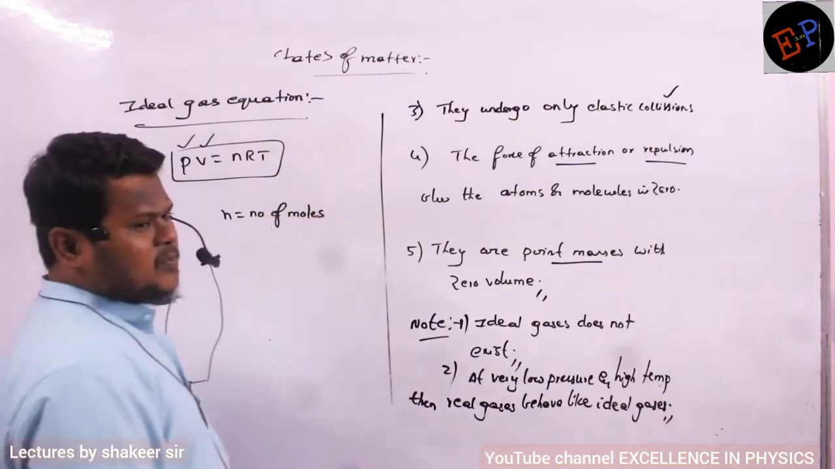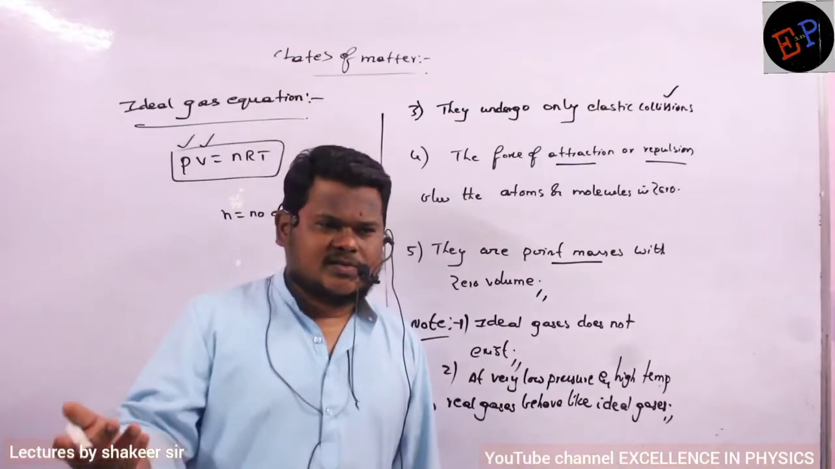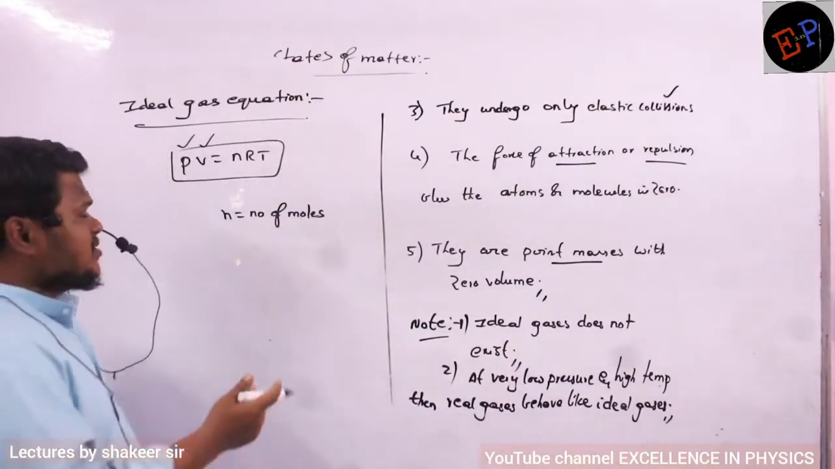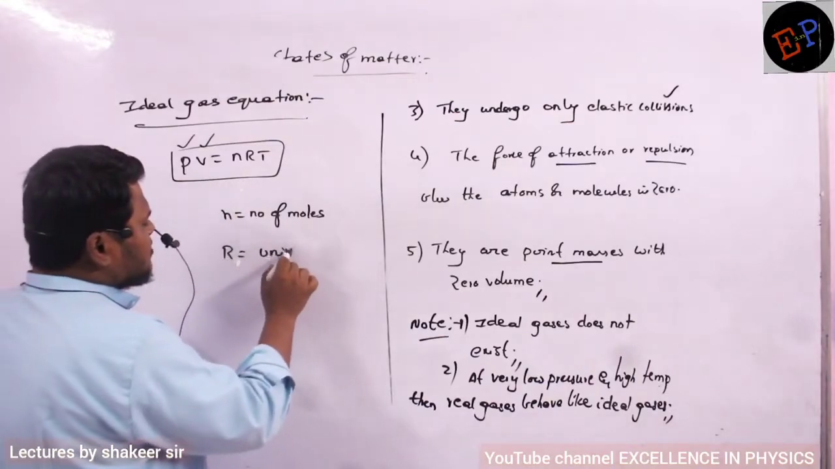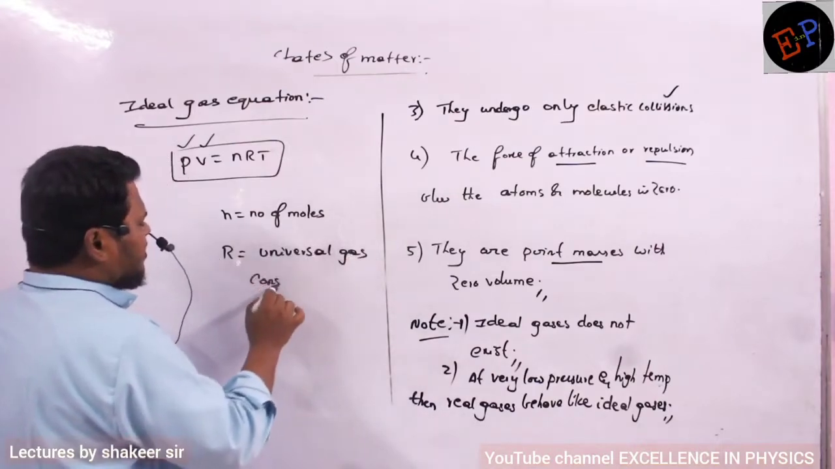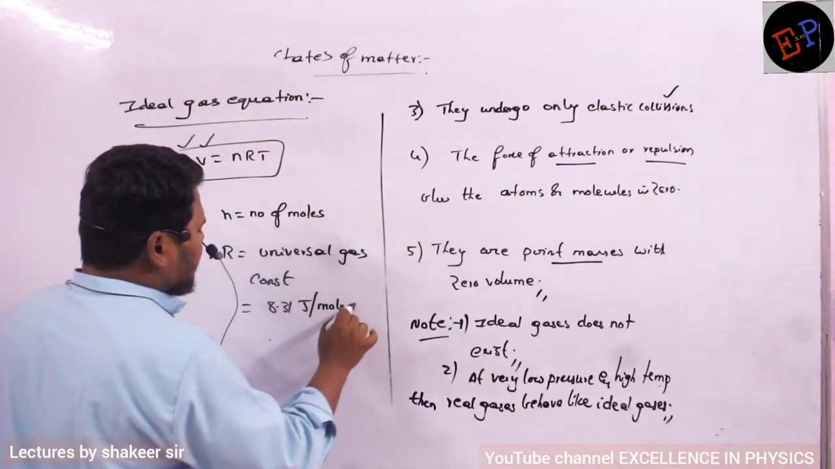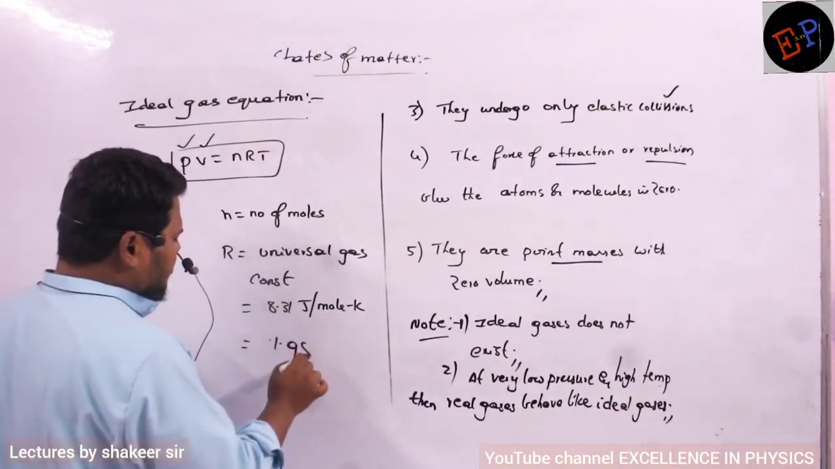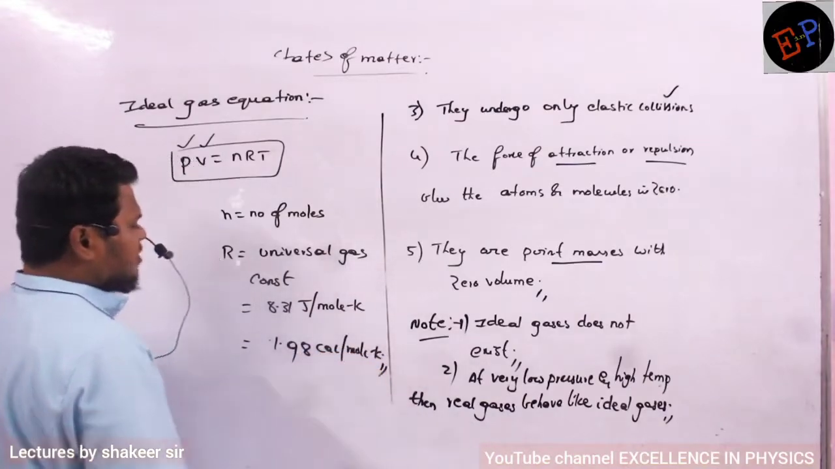And what is meant by mole, we already studied, no ma? Avogadro number of atoms, molecules or ions is called a mole. Clear? So this gas is having how many moles? That is represented by n here. And what is meant by R here? R is called the universal gas constant. Clear ma? And what is its value? It is 8.31 joules per mole Kelvin in SI system. In CGS system, if you want to write it, approximately 1.98 calories per mole Kelvin. So these are the values of R.